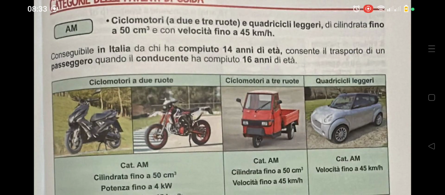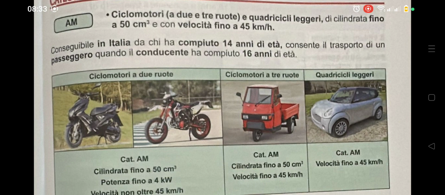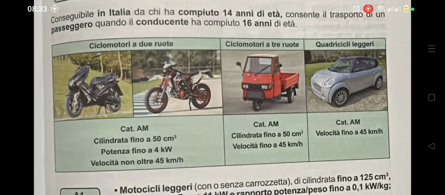Okay, then let's continue. This is a video, so you can always rewind if you don't understand, so that you get the proper understanding. Now look at the ciclomotore. The first one and the second one are the small motorbikes. Ciclomotore a 2 ruote, the small motorbike with 2 tires. You can use patente AM to drive them.